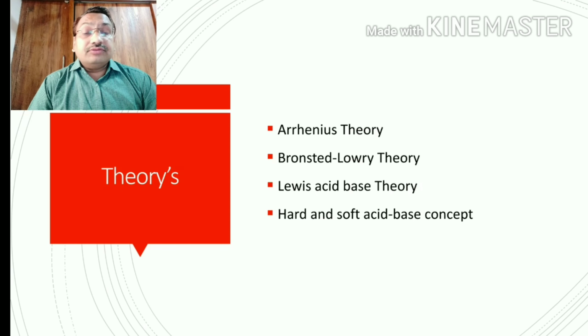Now different scientists carried out different research and proposed different concepts regarding acids and bases.